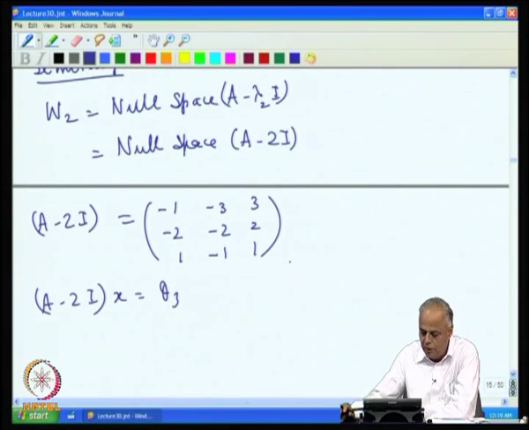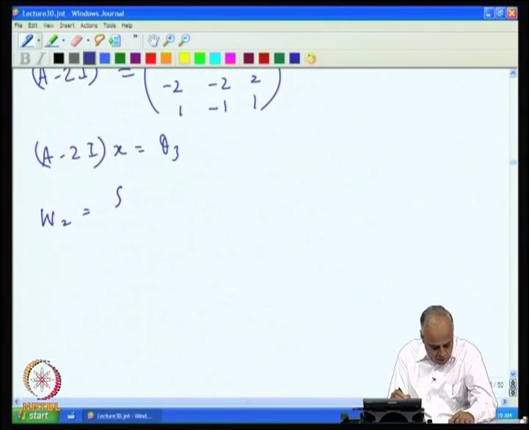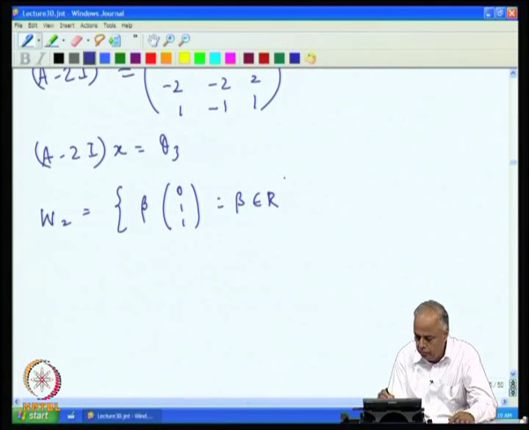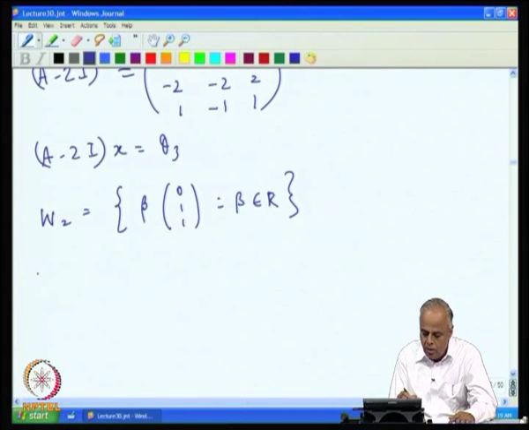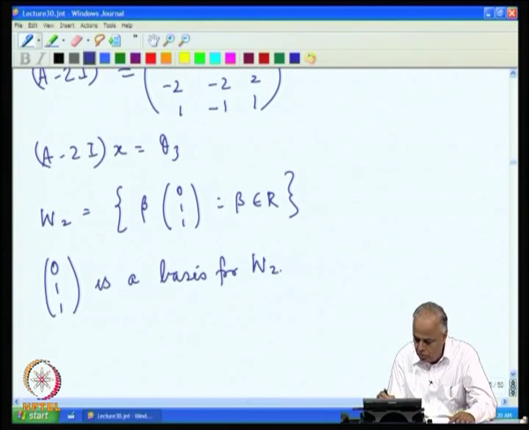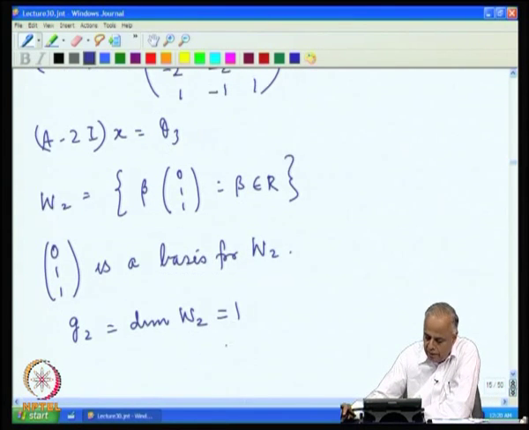You get that W2 consists of all vectors of the form beta times (0, 1, 1), where beta belongs to R. And therefore (0, 1, 1) is a basis for W2.